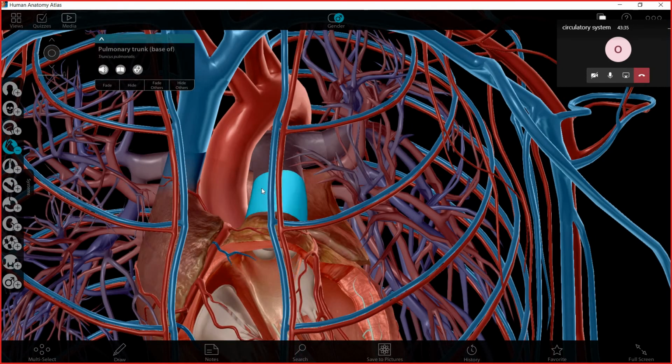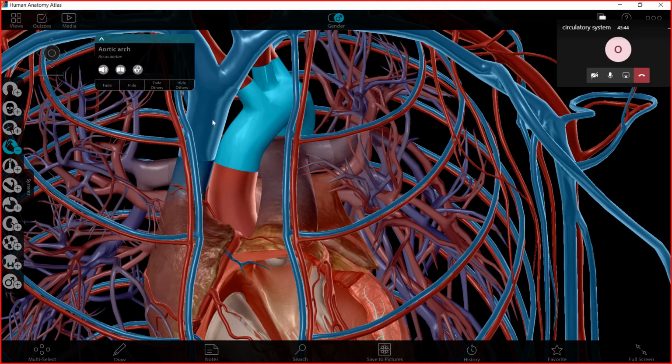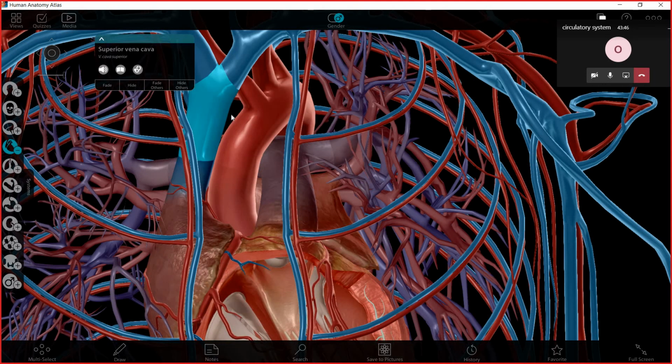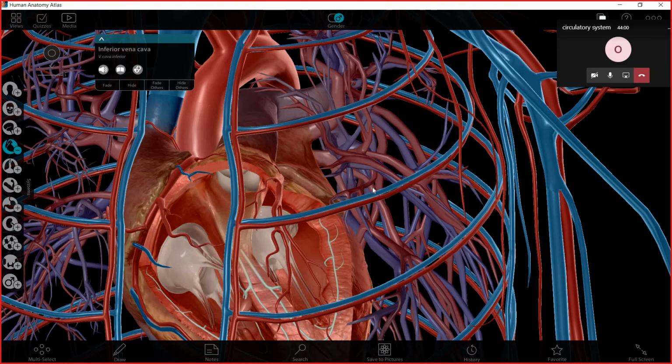And then we have pulmonary artery that carries the blood from the heart to the lungs. Aorta carries the blood from the heart to all body parts. We have superior vena cava that collects the blood from all body parts and sends it to the heart. And here we have the inferior vena cava that also collects the blood from all body parts and sends it to the heart.